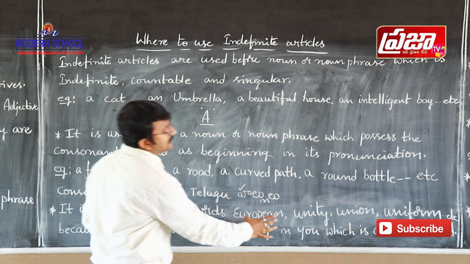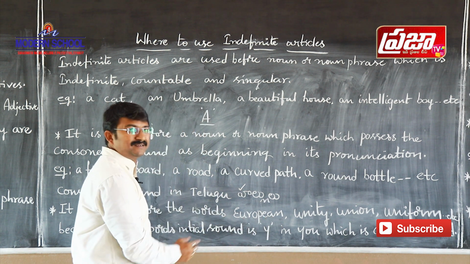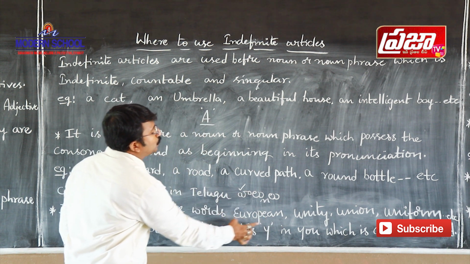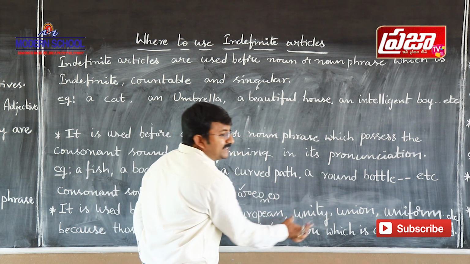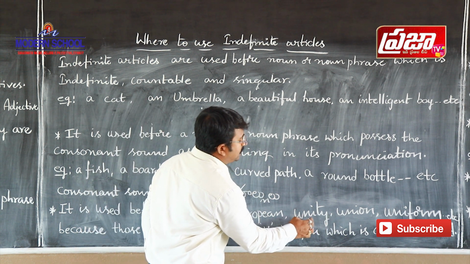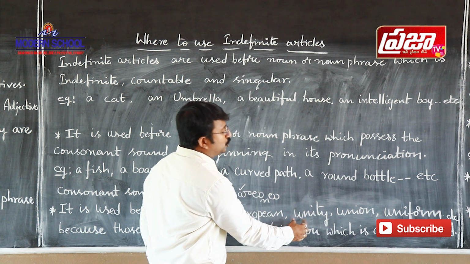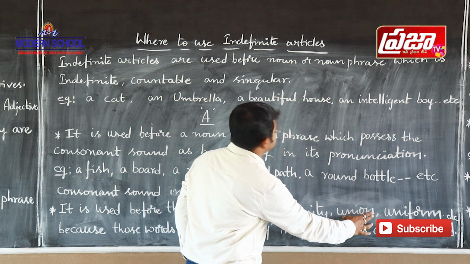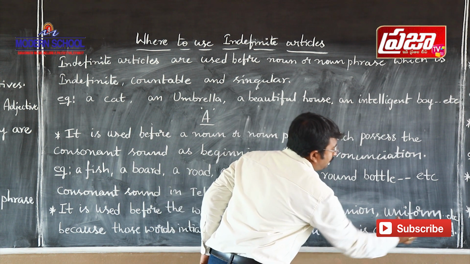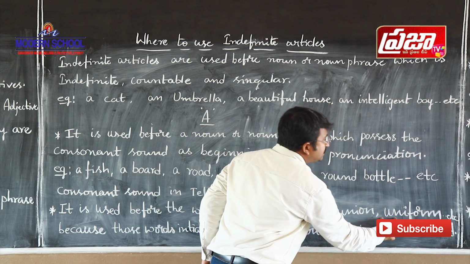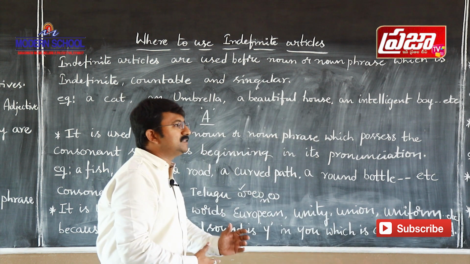If you focus on the initial sound of these words, European, the initial sound is yu. And here the initial pronunciation of unity is yu. If you take the initial pronunciation of union, it is yu. If you take the initial pronunciation of uniform, it is yu. How is this U?